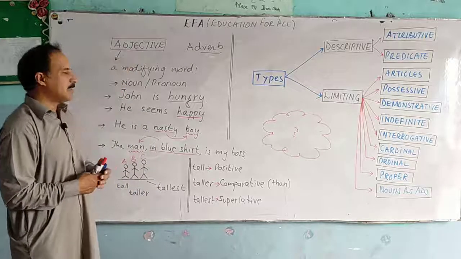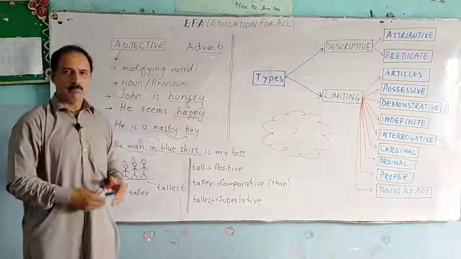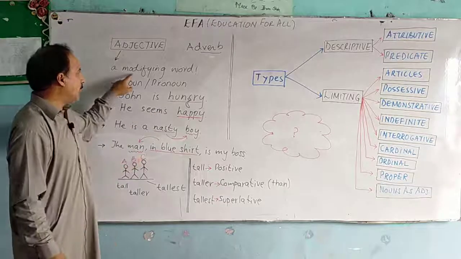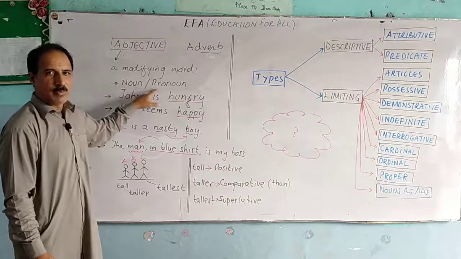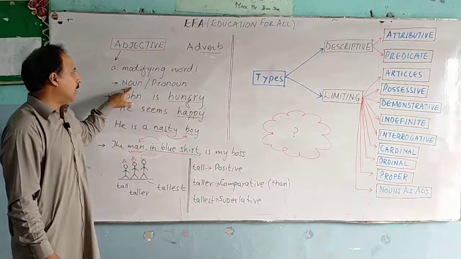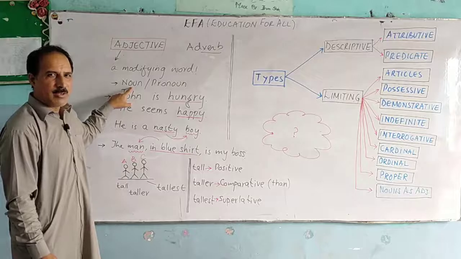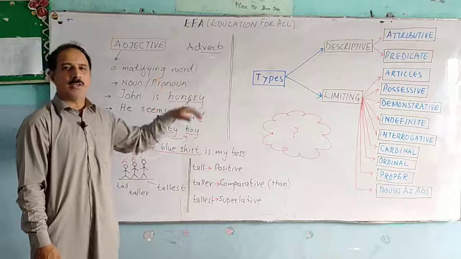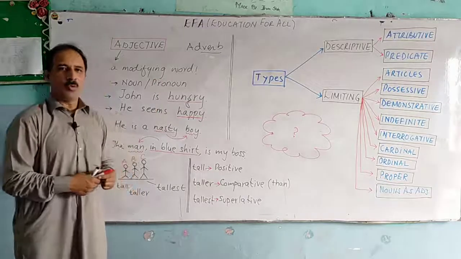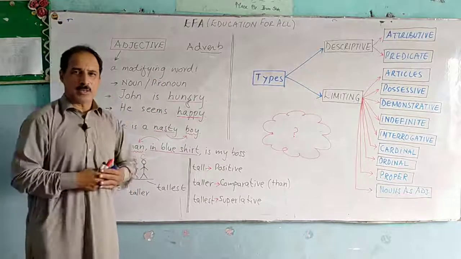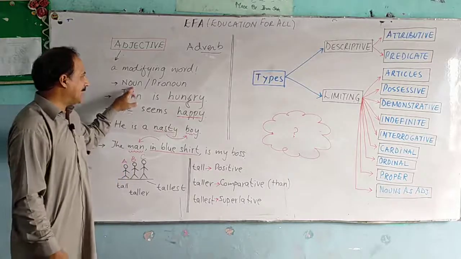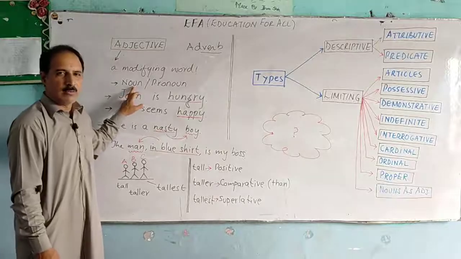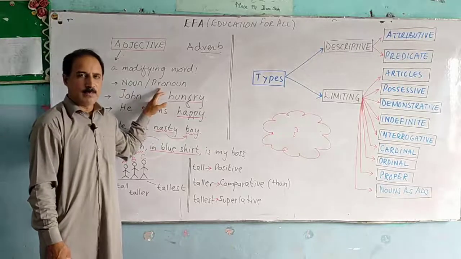Now adjective is a modifying word, just like an adverb. But it modifies a noun or a pronoun. It adds to the information of a noun or a pronoun, or it can be another adjective as well. You can use an adjective before another adjective as well. So it describes or modifies or adds to the meaning of a noun or a pronoun.